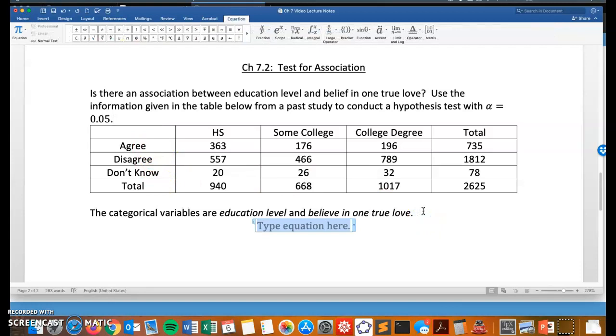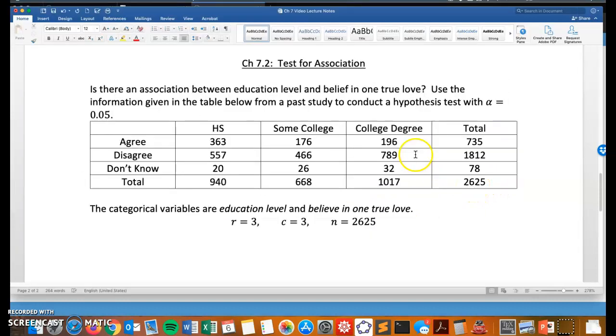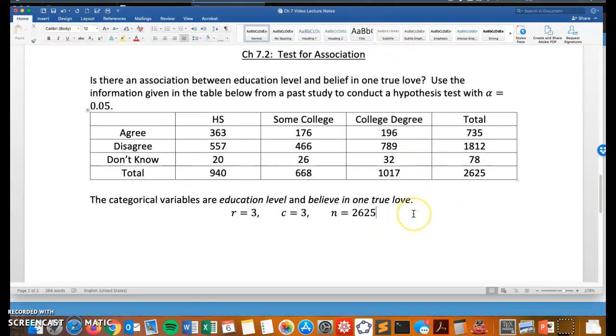I'm going to write down R, my number of row options, is 3. C is my number of column categories, that's also 3. And N, my sample size, is 2625.